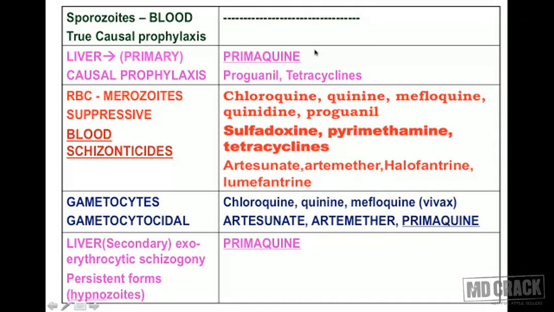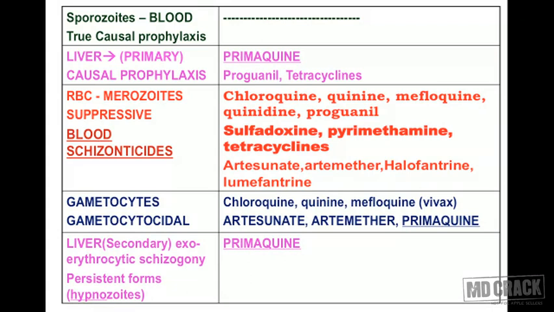And look at the drug written on the right hand side in capitals. That's primaquine. Primaquine is a very important drug which can inhibit the malarial parasite in the liver when it is present there as a primary stage. So it's a causal prophylactic. Along with primaquine, we have proguanil, and we also have tetracyclines. These can do this action. But the important one is primaquine.